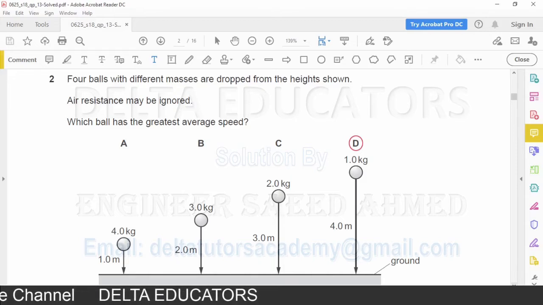Now what is speed or velocity? Average speed or average velocity is given as distance over time. So where the distance covered per unit time is more, the average speed or average velocity will be more. Out of 4 options, maximum distance covered is in option D. The greatest distance covered is in option D. So definitely the average speed will be greatest in option D. So correct option, option D.